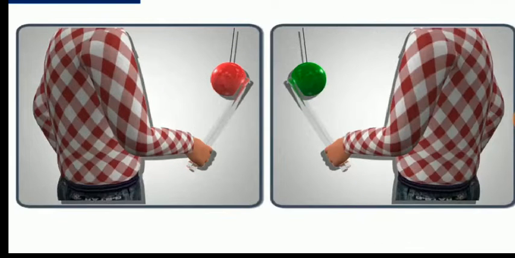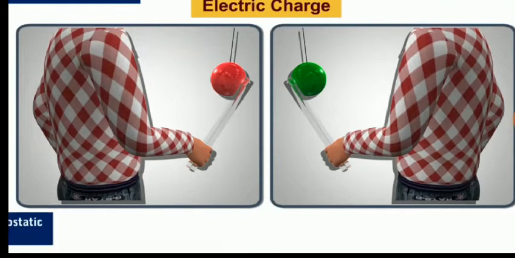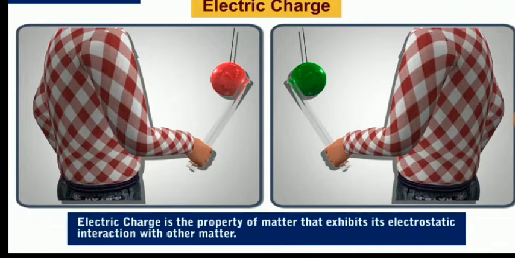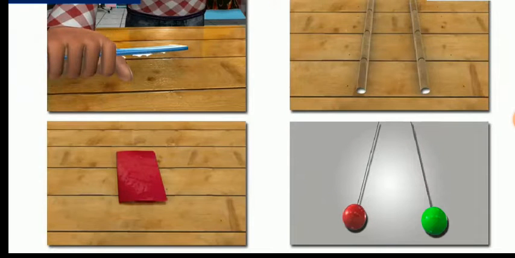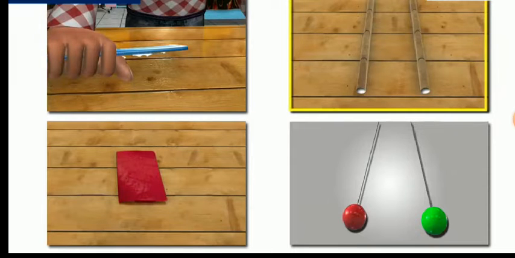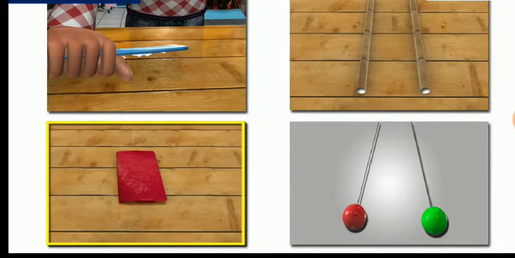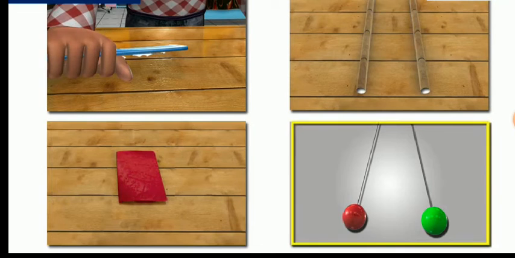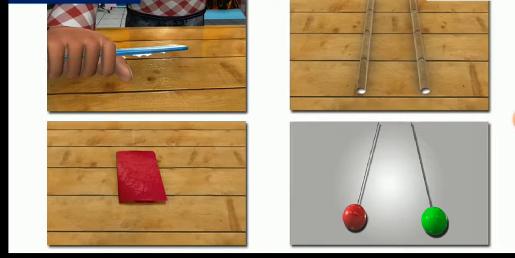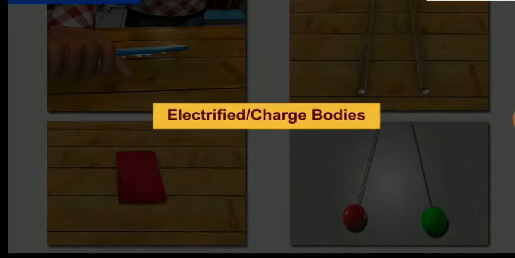The physical quantity responsible for all these phenomena is known as electric charge. Electric charge can be defined as the property of matter that exhibits its electrostatic interaction with other matter. Looking at the earlier examples, we can conclude that bodies like combs, glass rods, silk cloth pieces, pith balls, etc. are said to be electrified or are called charged bodies.